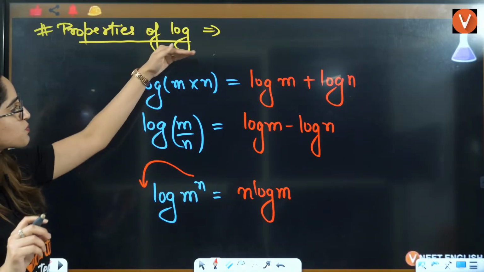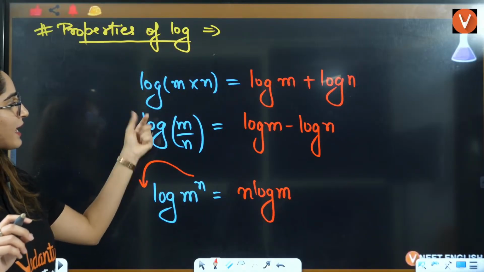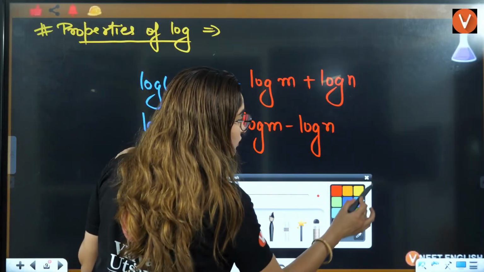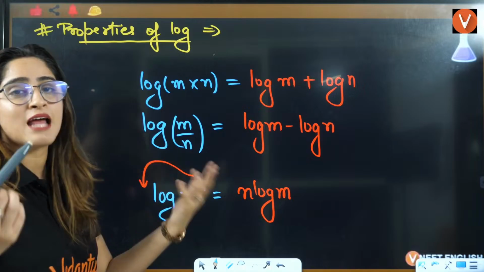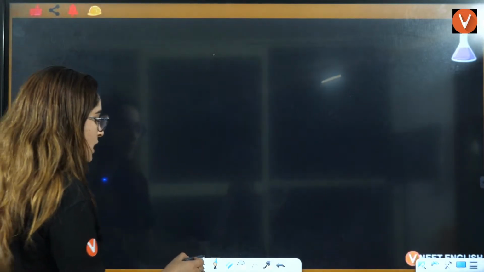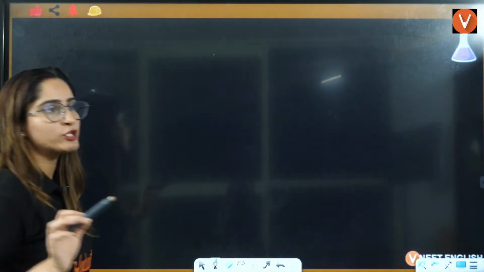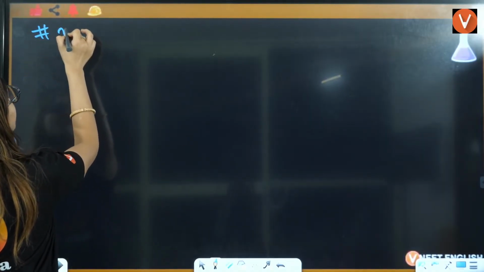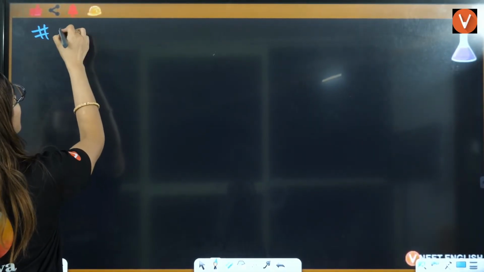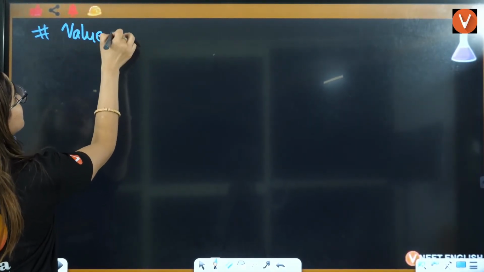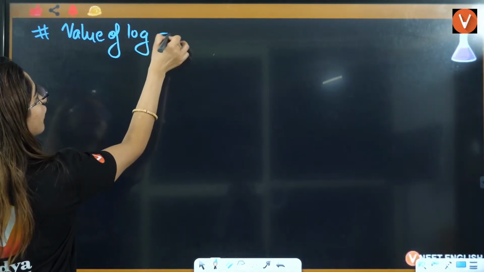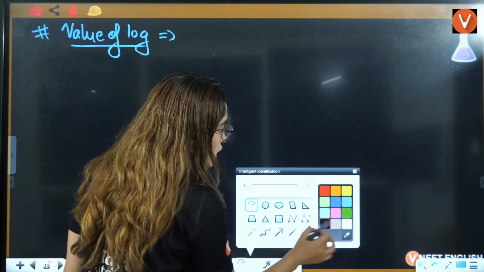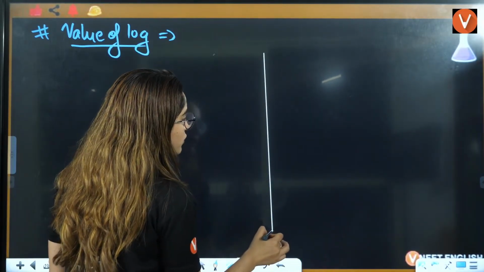Now, first property: log of m multiplied by n, second: log of m by n, third: log of m raised to power n. Once we are clear on this, we will understand how to apply these properties, right? But before that, you need to understand some values of log. One student was asking, ma'am, will they provide the log table? They will not provide the log table, so you have to remember some values of log. So one by one, we will understand the values of log.